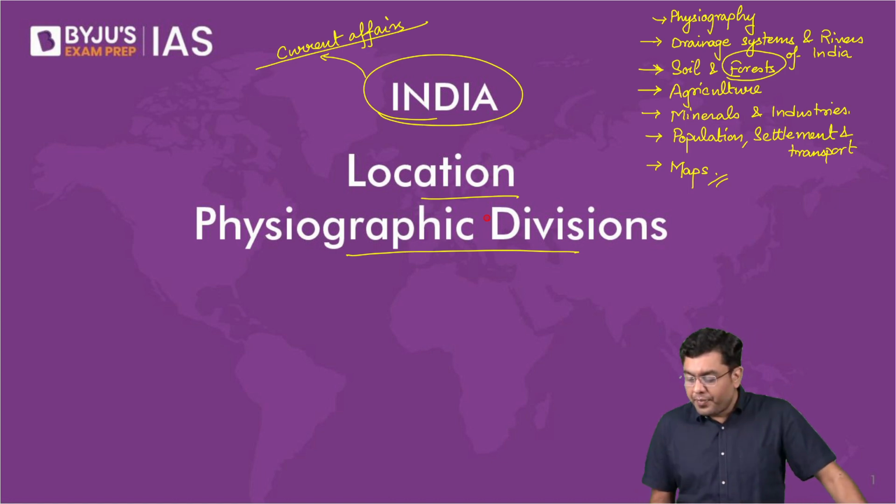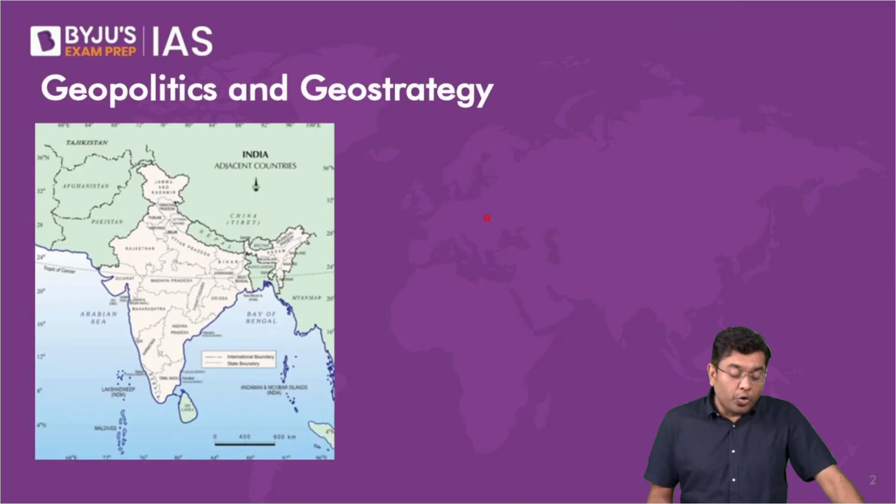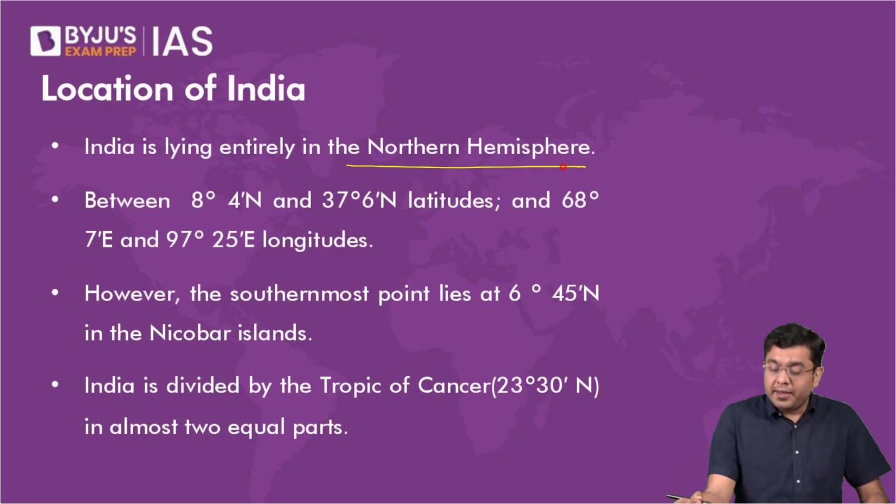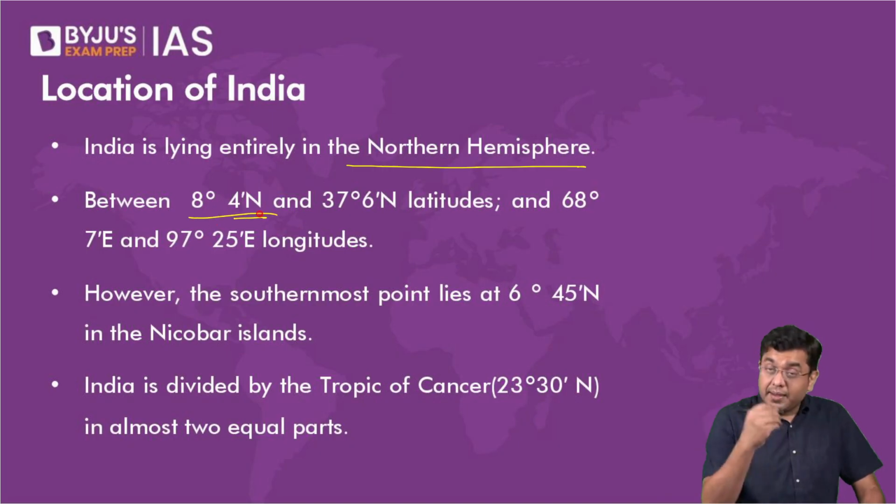Okay, so here, let us initiate the discussion. First of all, we will start the discussion with the portion of the location of the country. So if you take a look at the location, India lies entirely in the northern hemisphere. Now the southern extent is around 8 degrees 4 minutes north, and it extends up till 37 degrees 6 minutes north latitude.